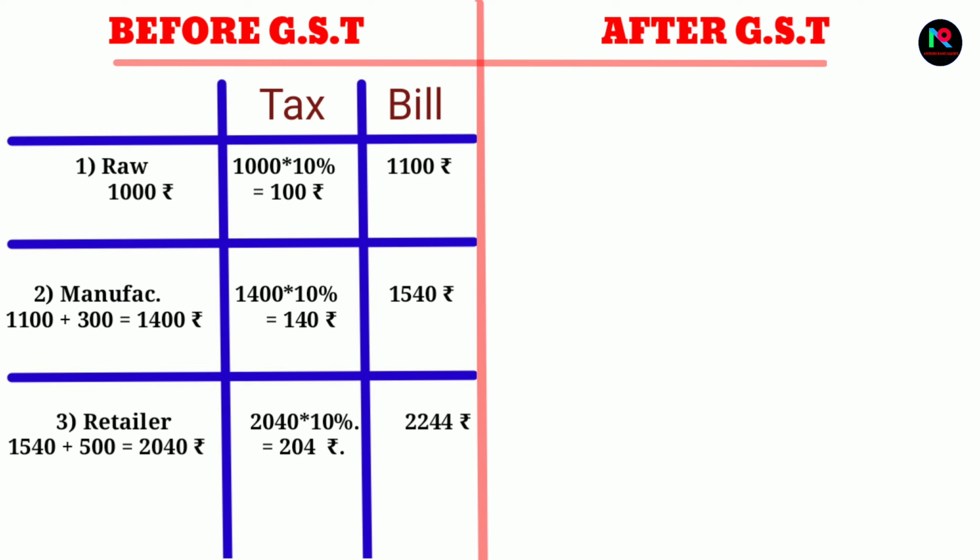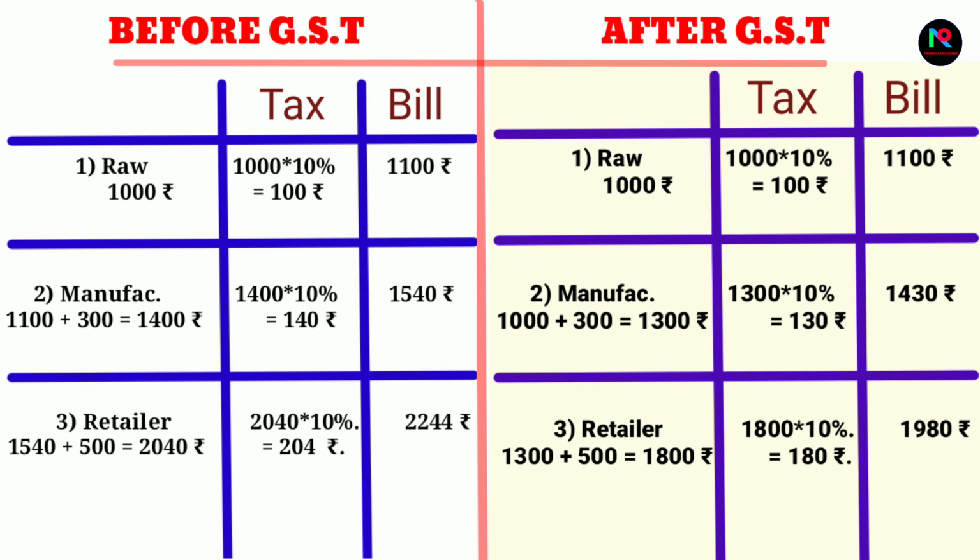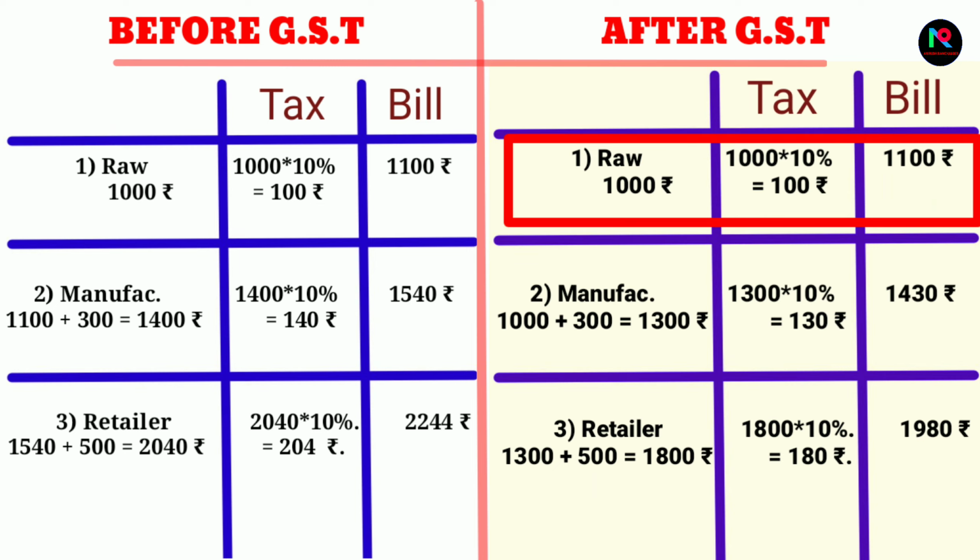If you closely observe, we are paying tax on already existing tax. This is called the cascading effect. But after GST was introduced, this cascading effect is removed. Let's see how. To manufacture the same jeans, the raw material cost is the same 1000 rupees. The 10% tax on it is 100 rupees and the overall bill becomes 1100 rupees.